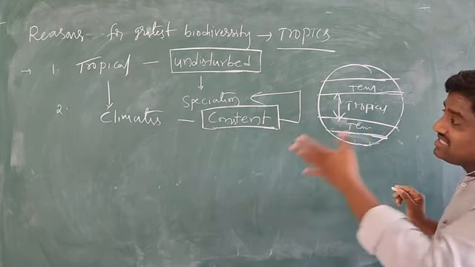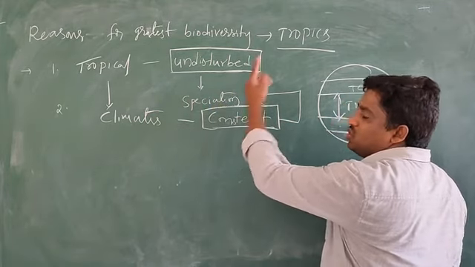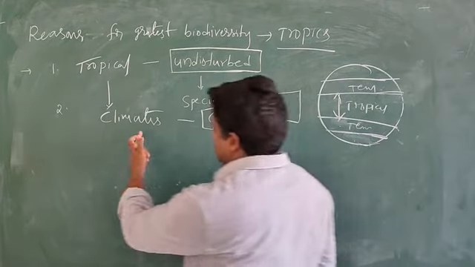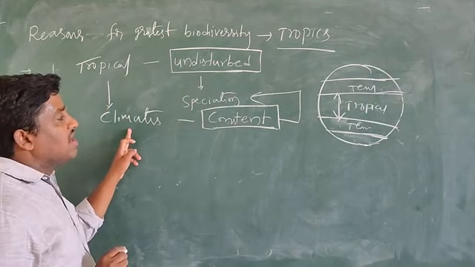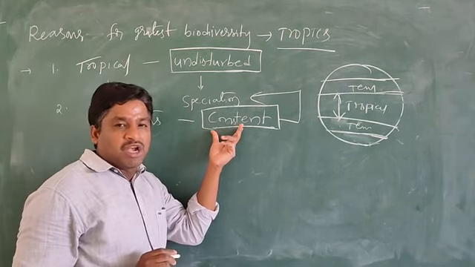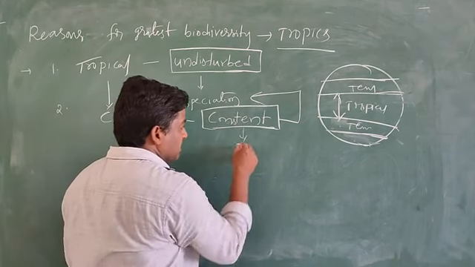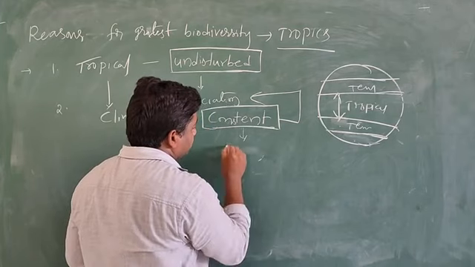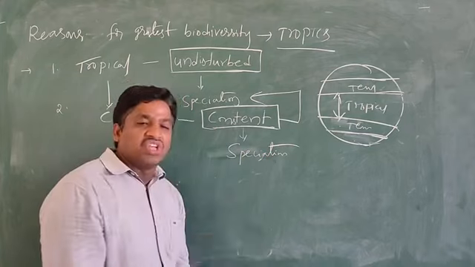In the tropical region, it is undisturbed for several millions of years, so new species are produced. Likewise, the climatic conditions are stable, constant and predictable compared to temperate regions. As a result, niche speciation.